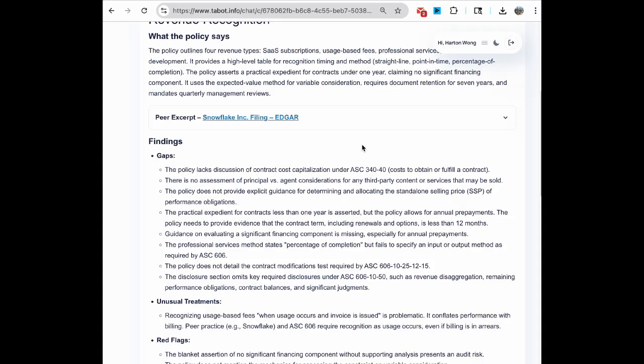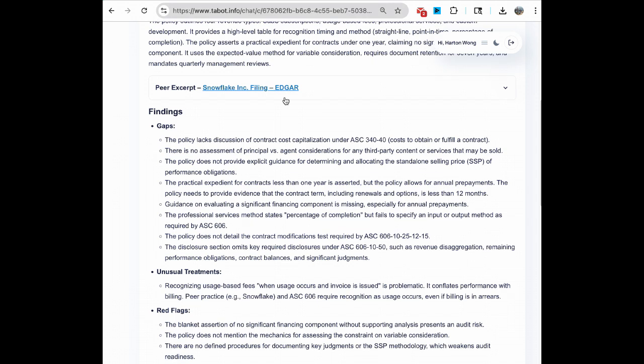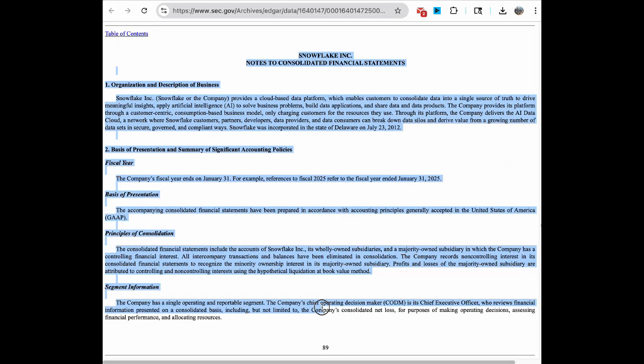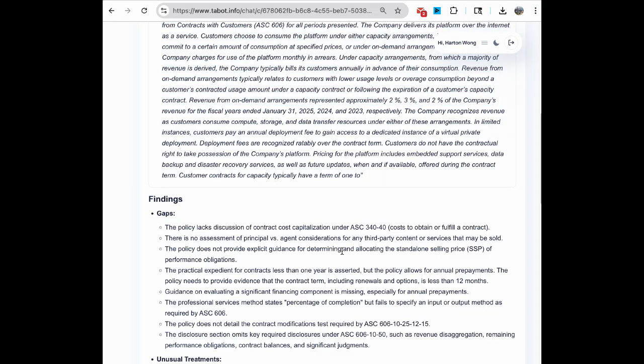In this example, Snowflake Inc., a leading SaaS provider. It even fetches Snowflake's 10-K filing directly from EDGAR and links you straight to the paragraph where revenue is discussed, saving hours of research. In seconds, you get a full benchmark review.